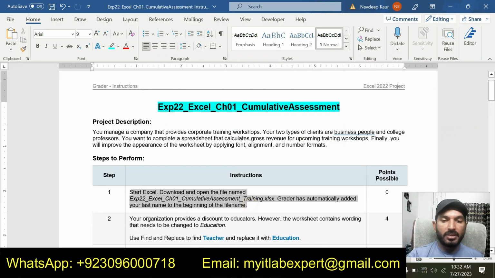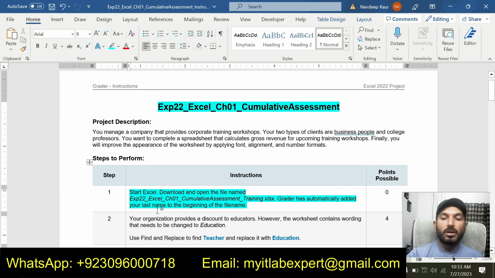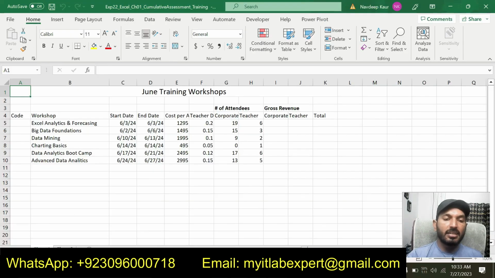Step number 1 is: start Excel, download and open the file named EXP22 Excel Chapter 1 Cumulative Assessment Training. Grader has automatically added your last name to the beginning of the file name. We are supposed to download this Excel workbook where we apply all these instructions.